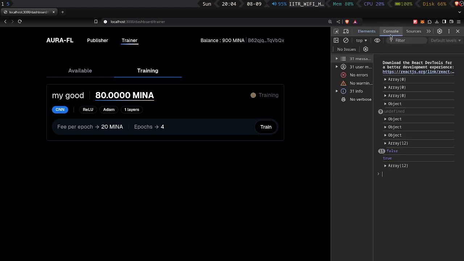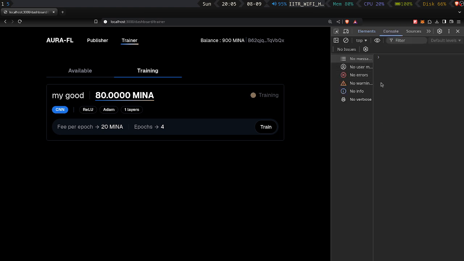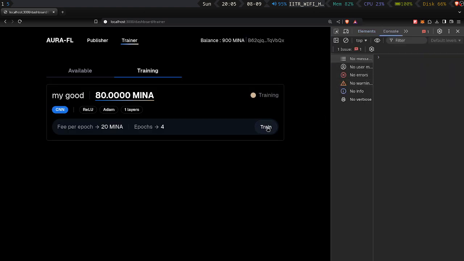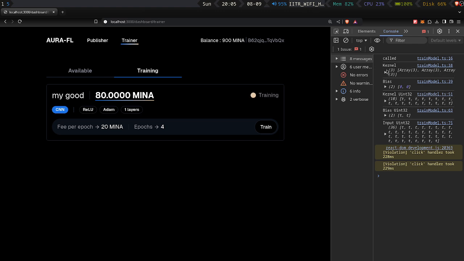Now how I did this is I did this in the browser itself, because in a real-life practical setting, what would happen is that you would use the browser itself for training the model. So I will click on train. Now this generates a random TensorFlow one-layer model, with some kernel, some bias, and some input. Now it also verifies your inference. There is a zero knowledge proof circuit that verifies your inference, and we will shortly see the compiled model version here, the verification key for the compiled model.